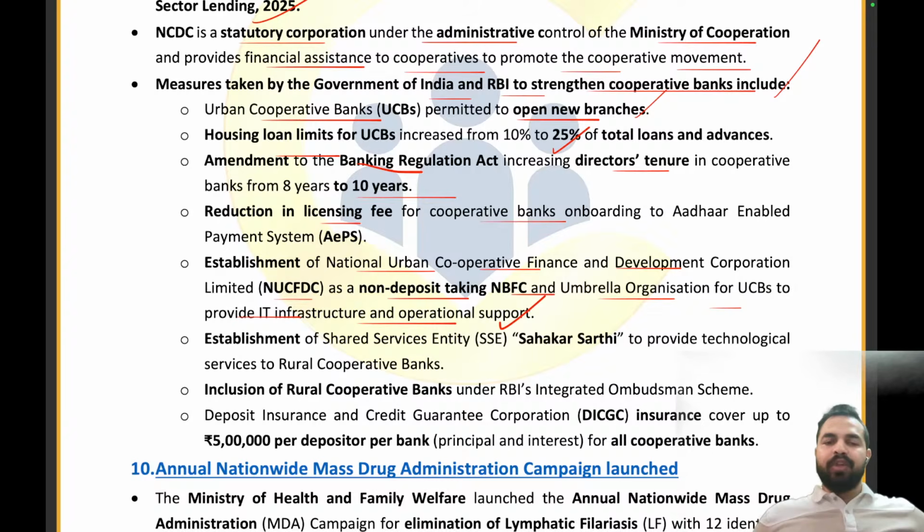Clear everyone? The inclusion of rural cooperative banks is there under the RBI's integrated ombudsman scheme. You all know the RBI integrated ombudsman scheme was launched this year, right? So we have now included the rural cooperative banks there also. Earlier they were not part of it. Then the DICGC we have already covered in detail in the last session. So 5 lakh per depositor per bank, they're providing insurance to the depositors in the banks, right? For all the cooperative banks also, this has been made possible. Clear everyone? I hope these details are quite clear.